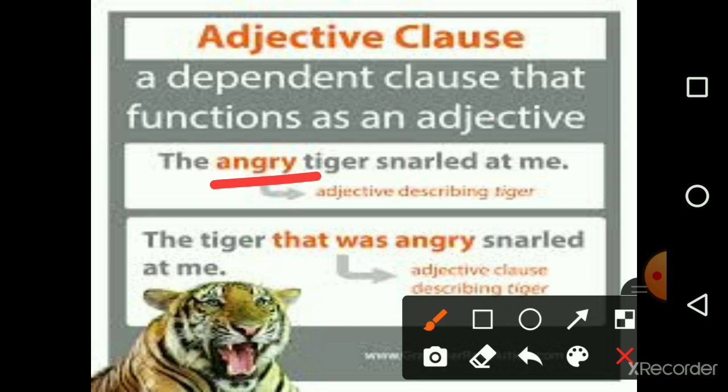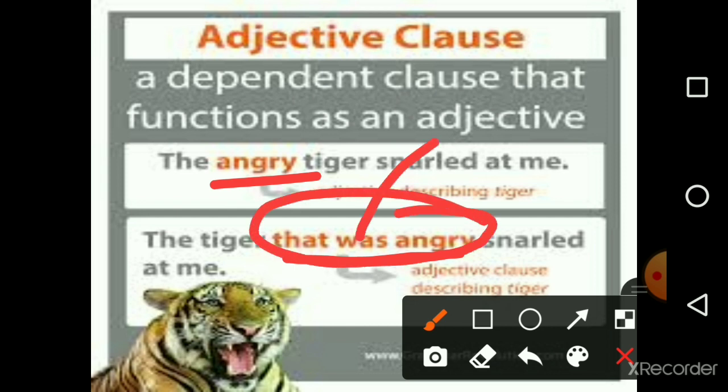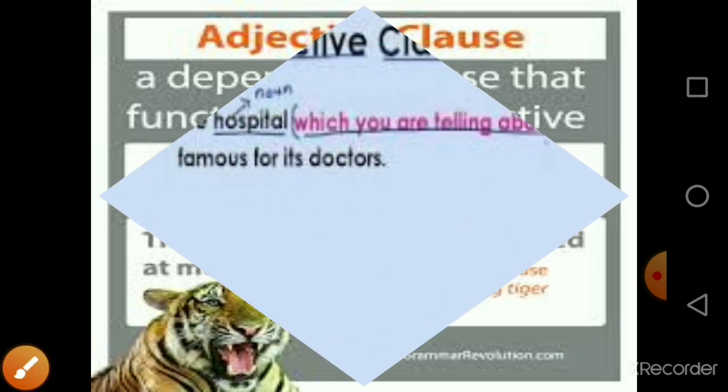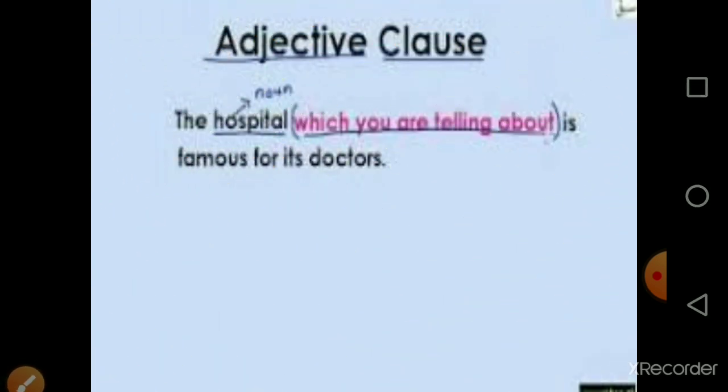If I write in a different way, like the tiger that was angry snarled at me, this now is becoming a clause because it has a verb also. And because it is describing the tiger just like angry, it is an adjectival clause. You understand this? Now let's do more examples.